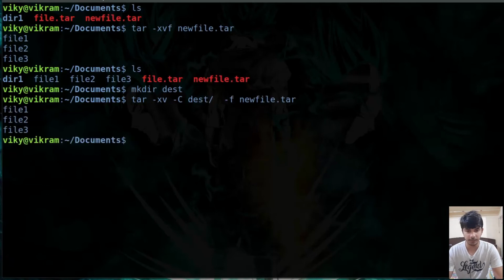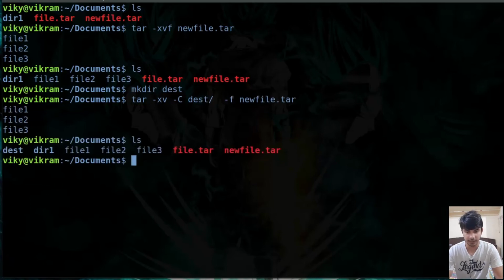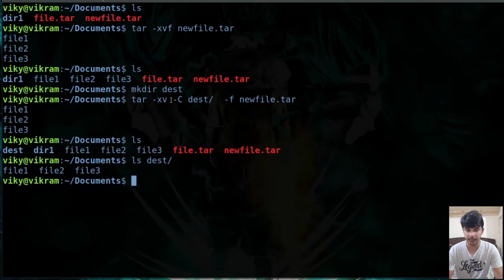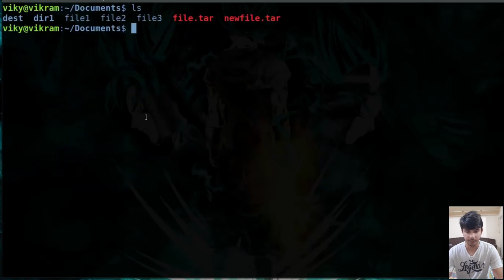Okay, so if I press enter, now you will see inside the dash directory all the files are extracted. So in case you want to extract the file in some particular directory, in that case you can use the option here capital C and provide the path of the directory here. Now let me clear it and do the ls here, and I'll remove all the files.